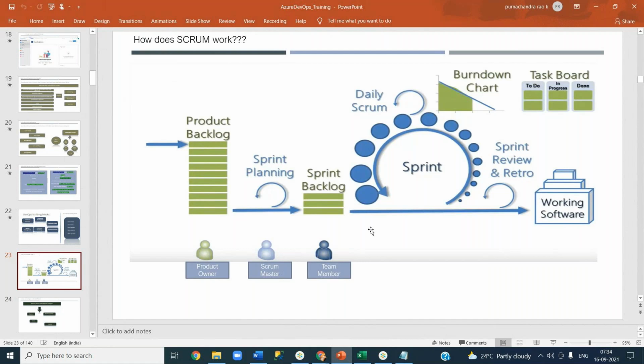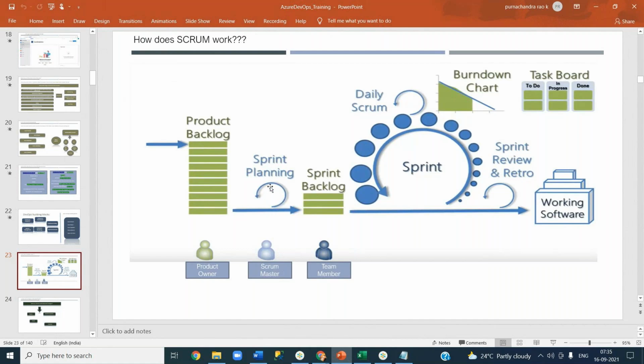In that duration, how many requirements can be developed depends on the availability of the resources, meaning the capacity of the resources. Let us say you have 2 people in your team, and your sprint is 2 weeks. Each week is 40 hours, so 40 plus 40, 80 hours per resource. You have 2 resources, that means 160 hours of capacity is available for your team. Then your project manager will take only 160 hours of work, ideally.